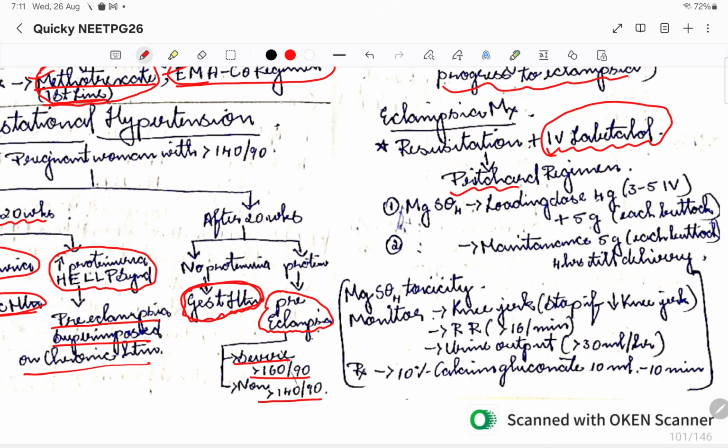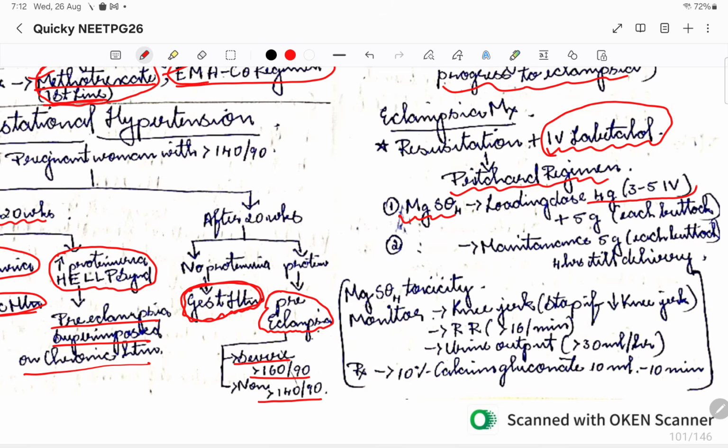Okay, the Pritchard regimen is also called the Zuspan regimen; the important one is the Pritchard regimen. There are two steps: one is the loading dose, the other is the maintenance dose. The Pritchard regimen uses magnesium sulfate as the drug. In the loading dose, first we will give 4 gram.